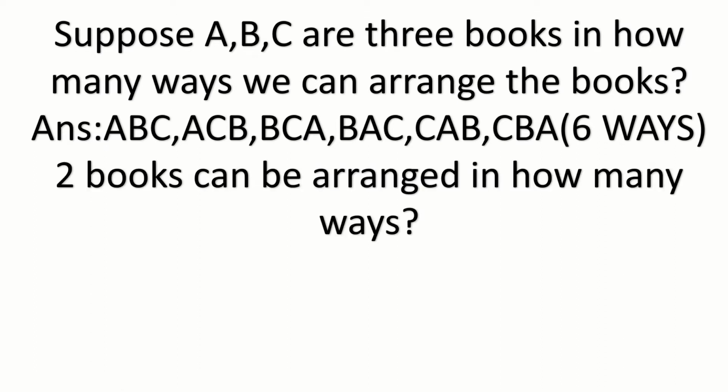Suppose two books are there. In how many ways can you arrange them? A and B are the two books. You can arrange them in two ways: AB, BA. Two arrangements are there.